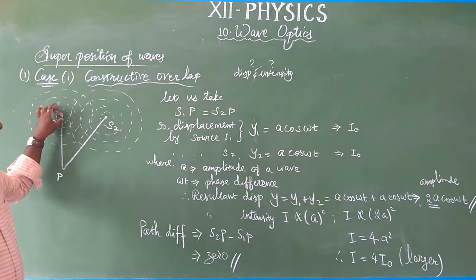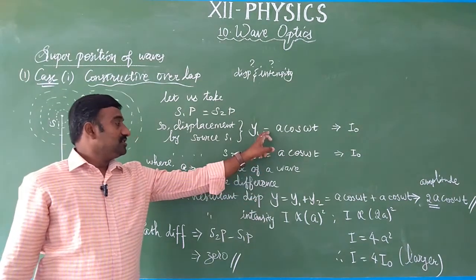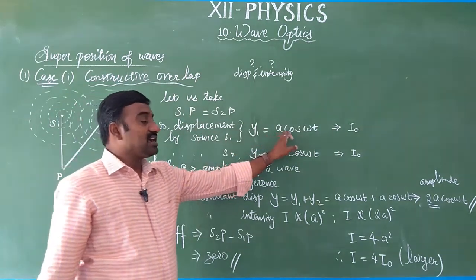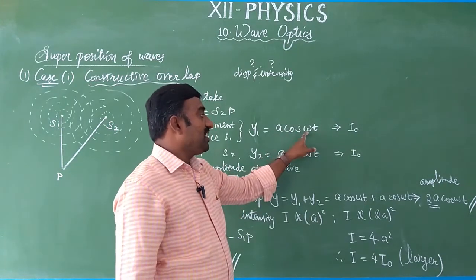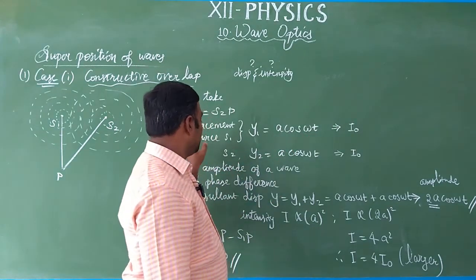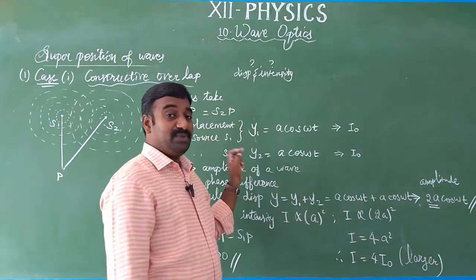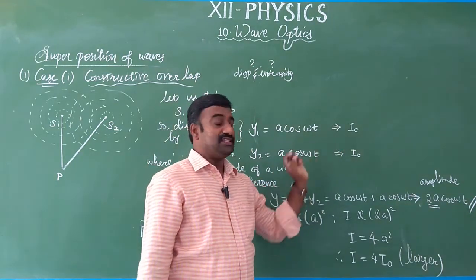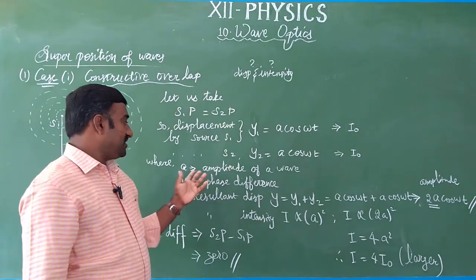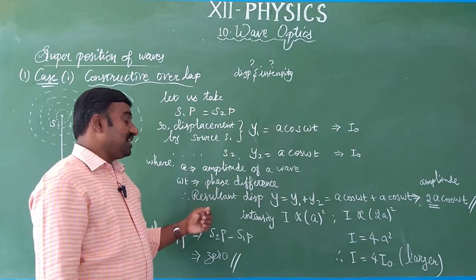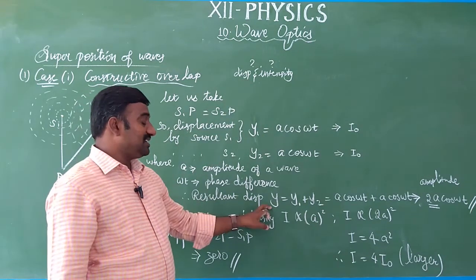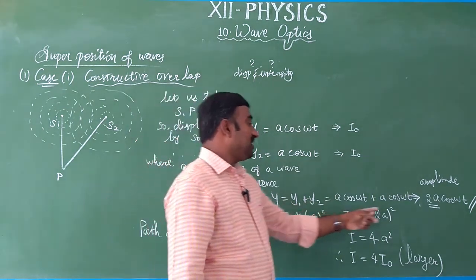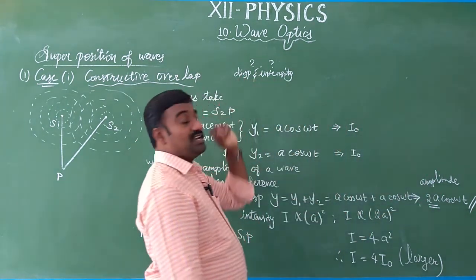So the wave equation of the wavefront from the first source is this: the displacement of the wave from the first source is a cos omega t, where a is the amplitude and omega t is the phase. Similarly, from the second source the displacement is a cos omega t, and both have the same initial intensities. But we want to determine the resultant displacement, which is the superposition of the two given waves. So adding them, we get 2a cos omega t. So we have found the resultant displacement.